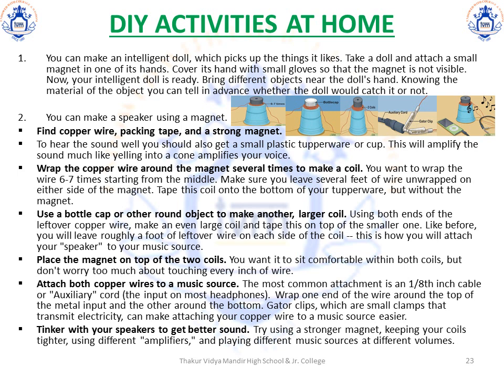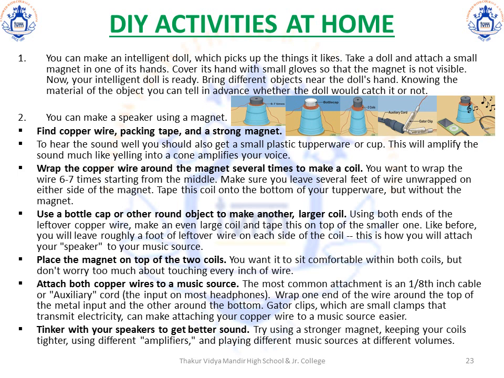Now, wrap the copper wire around the magnet several times to make a coil. Keep in mind that you want to wrap the wire 6 to 7 times starting from the middle so that you leave several feet of wire that is unwrapped on either side of the magnet. Tape this coil to the bottom of your Tupperware, but without the magnet. Then use a bottle cap or another round object to make another larger coil. Using both ends of the leftover copper wire, make an even larger coil and tape it on top of the smaller one.